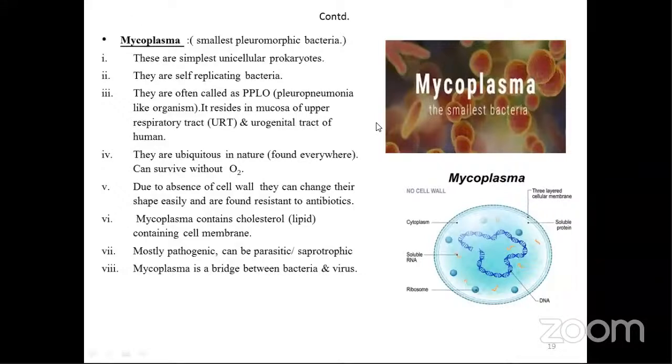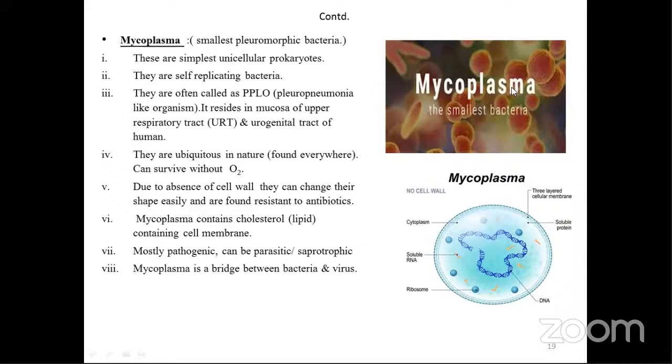Now, this is the mycoplasma. It is the smallest pleomorphic bacteria. What is pleuro, students? If in lower classes you have studied about the lungs, the membrane which envelops the lung is known as pleura. They are often called PPLO also, that is pleuropneumonia-like organism, because it resides in the mucosa of the upper respiratory tract, that is URT, and urogenital tract of the human. They are ubiquitous in nature, that means they are found everywhere, and they can survive without oxygen.